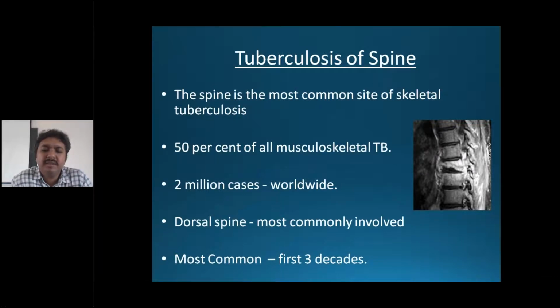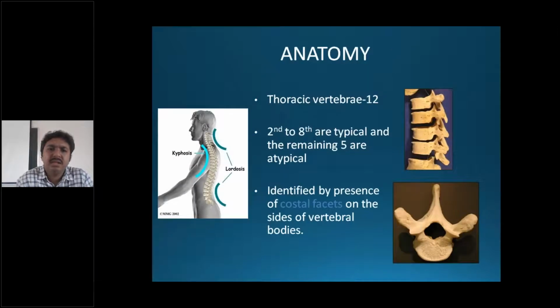It is more common in the first 3 decades, and as I already mentioned about the predisposing factors, you all know: decreased immunity, decreased nutrition. So what is the peculiarity in the thoracic vertebra? Second to eighth vertebra are typical, and the other 5 are atypical. We can identify the thoracic vertebra by costal facets, which give attachment to the ribs posteriorly.